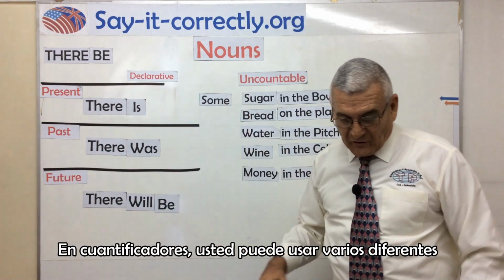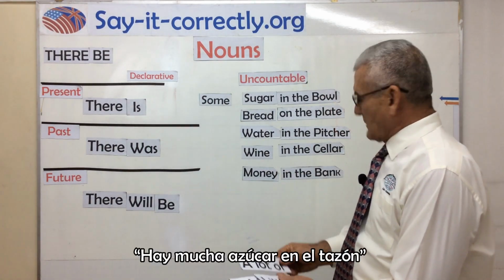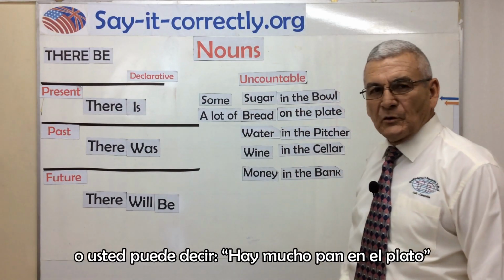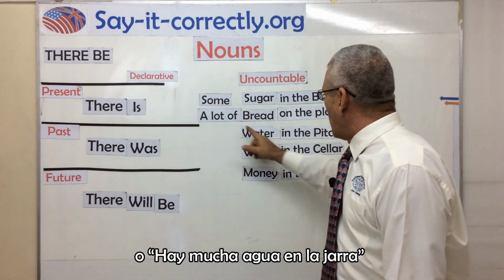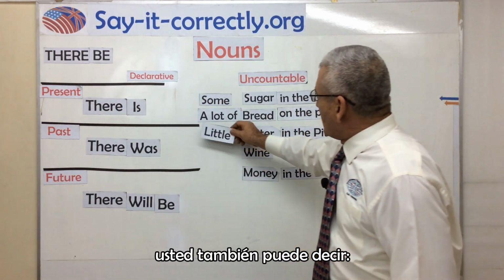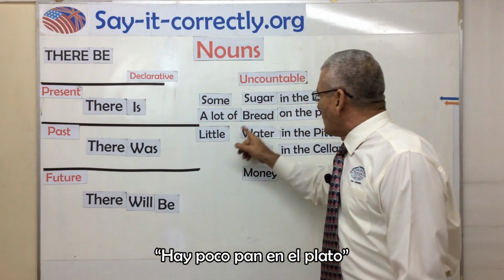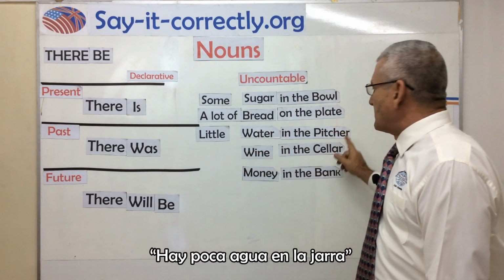The quantifiers, you can use different ones. You can say there is a lot of sugar in the bowl, or you can say there is a lot of bread on the plate, or there is a lot of water in the pitcher, etc. You can also say there is little sugar in the bowl. There is little bread on the plate. There is little water in the pitcher.